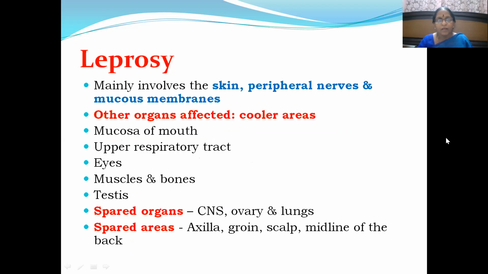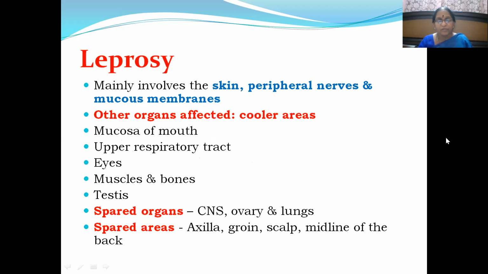Then, what are the systems that get involved when a patient is affected with leprosy? It involves the skin, peripheral nerves, and mucous membranes. Skin and peripheral nerves means it mainly affects the cooler parts of the body.